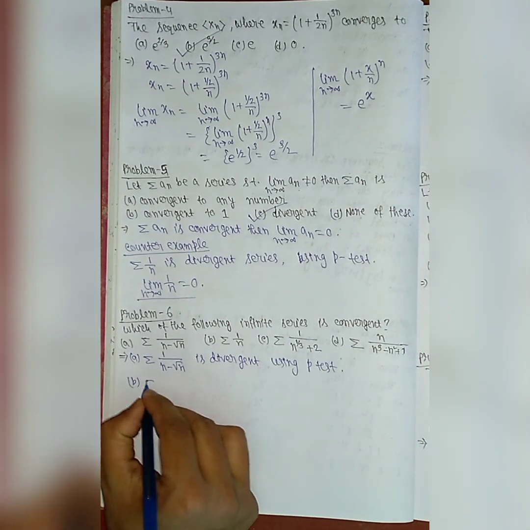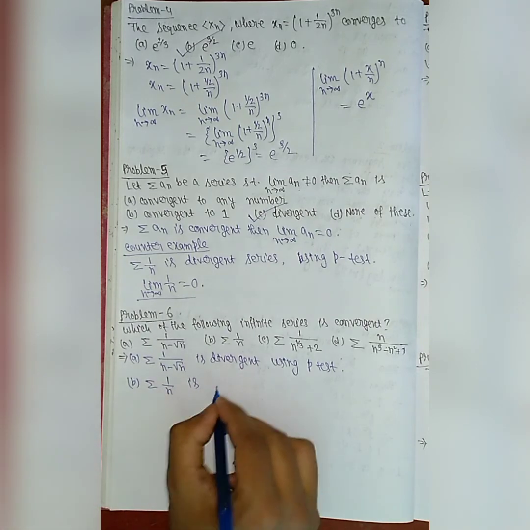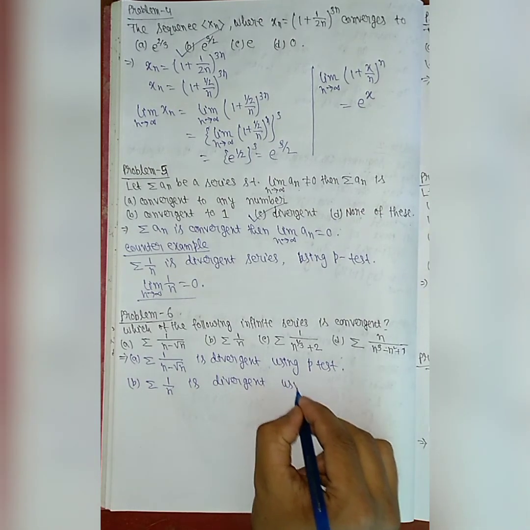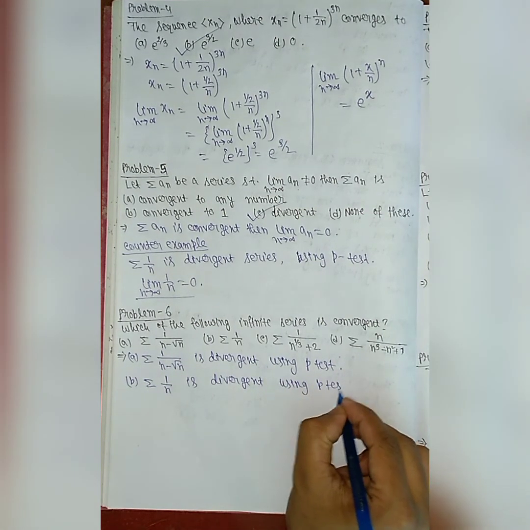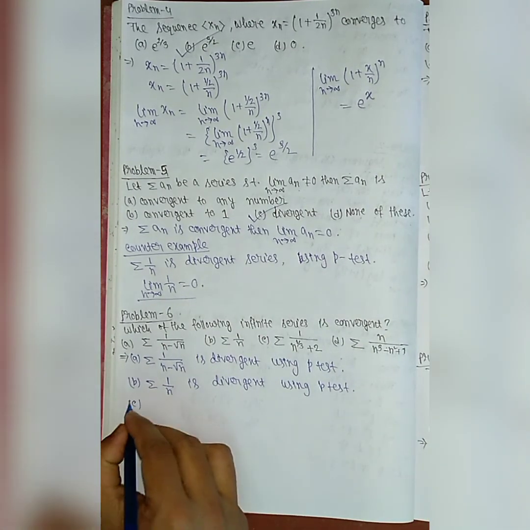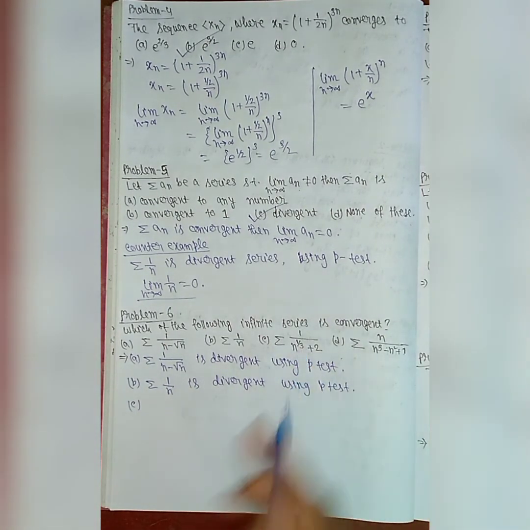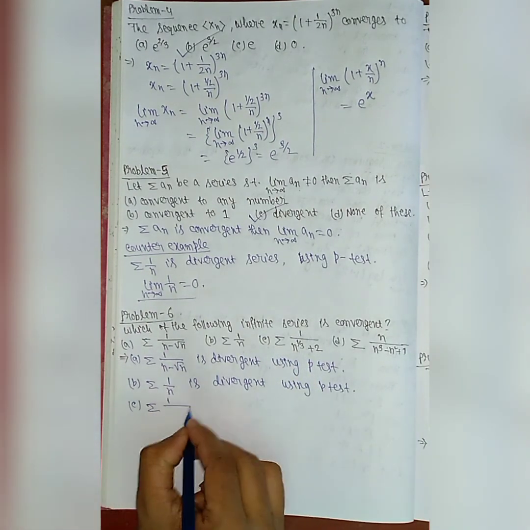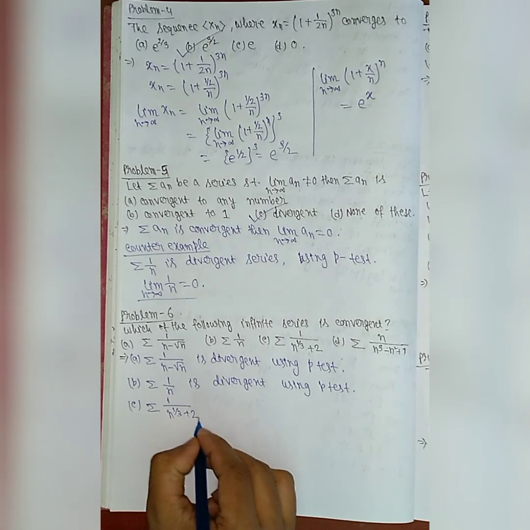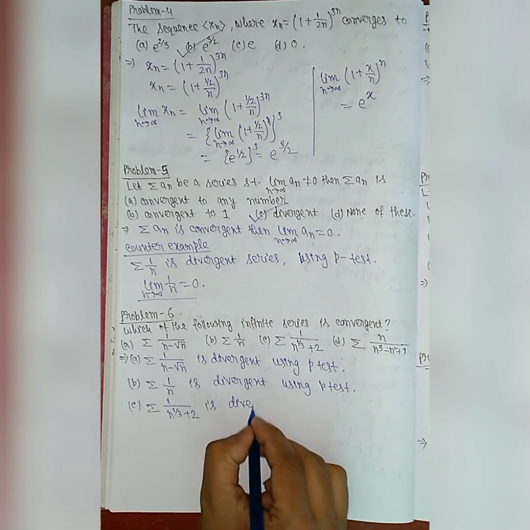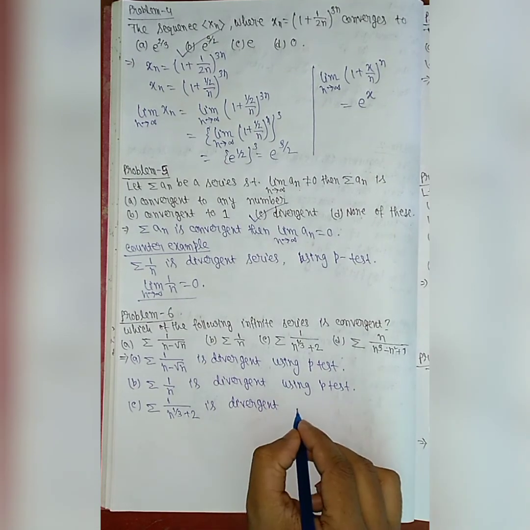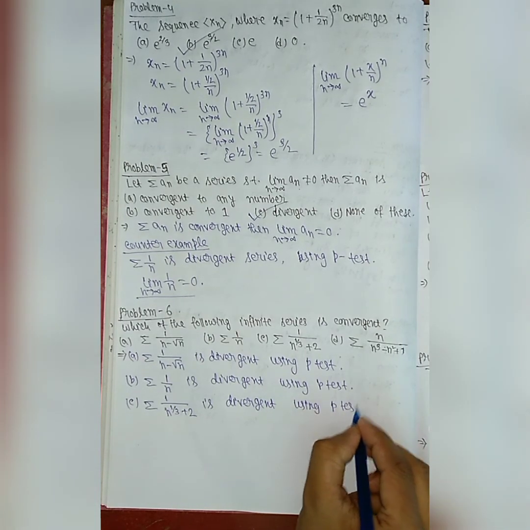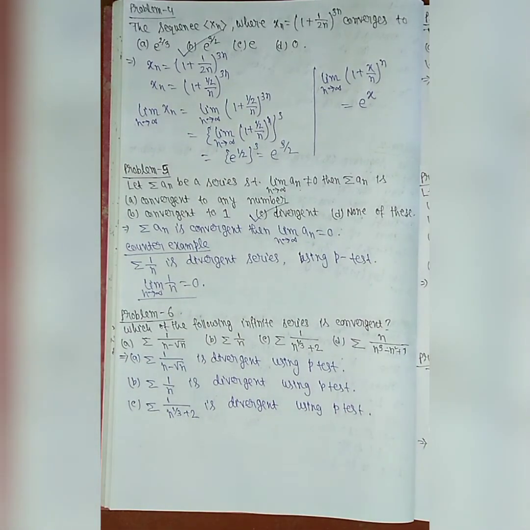Similarly, in the case of the next option, this series is also divergent. Series 1 by n is a divergent series using the p-test. And here also the power of n is less than 1, not greater than 1, so this series is also divergent. 1 by n to the power 1 by 3 plus 2, this series is also divergent. Using the p-test we get that this series is also divergent.